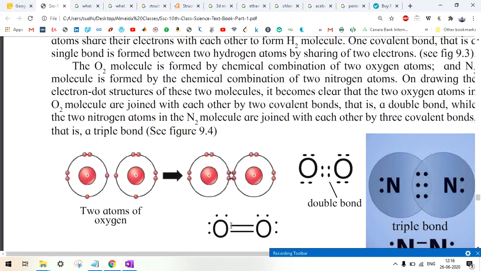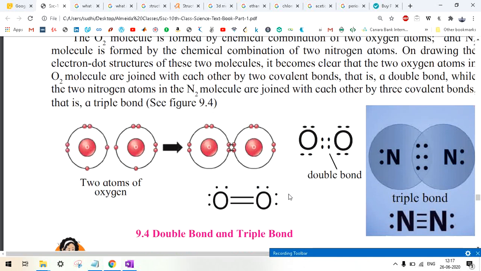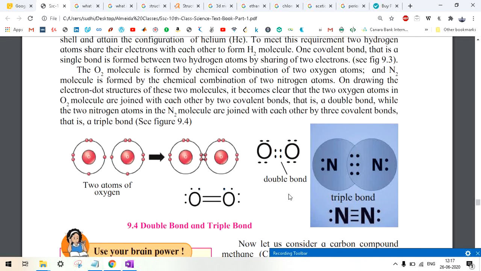Let's talk about this first bond. It has 1 electron from this oxygen and 1 from this oxygen. It needs 2, right? It is getting 1 from here and needs 1 more, so it combines with this one, because this one also needs 1 more. So they form a double bond, and that is why O2 gas is formed, which we are inhaling.